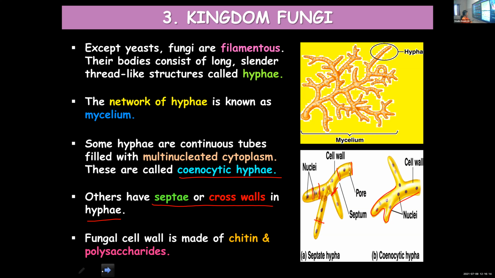And then we learned about the fungal cell wall. Unlike the cell wall in plants, which is made of cellulose, here it is made of chitin and polysaccharides. It has a chitinous cell wall, and along with chitin, certain polysaccharides also will be present.